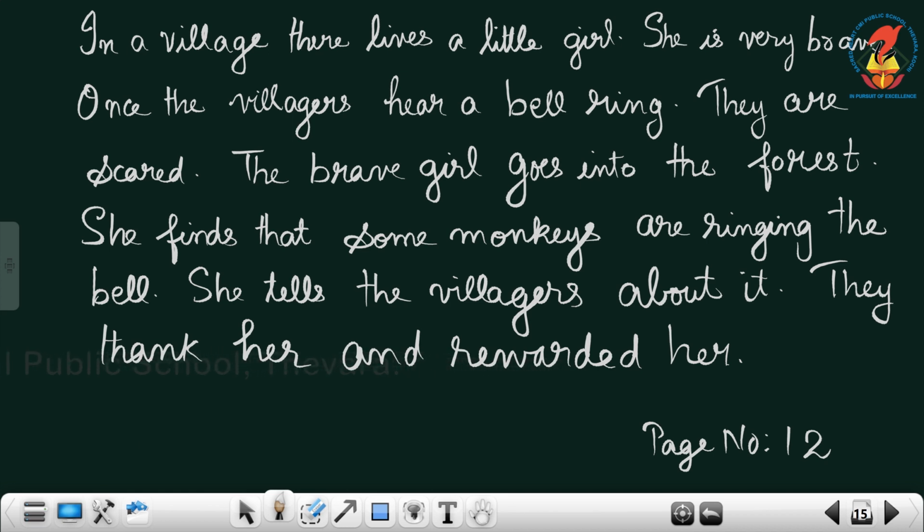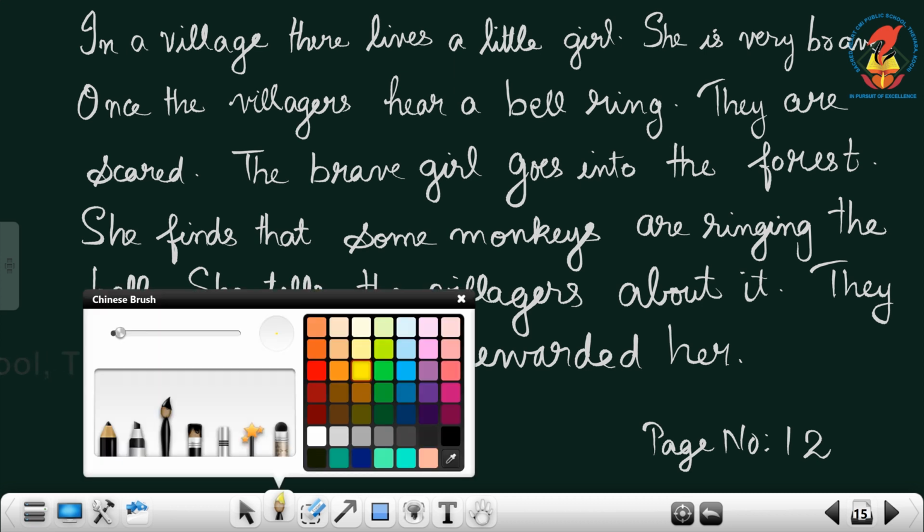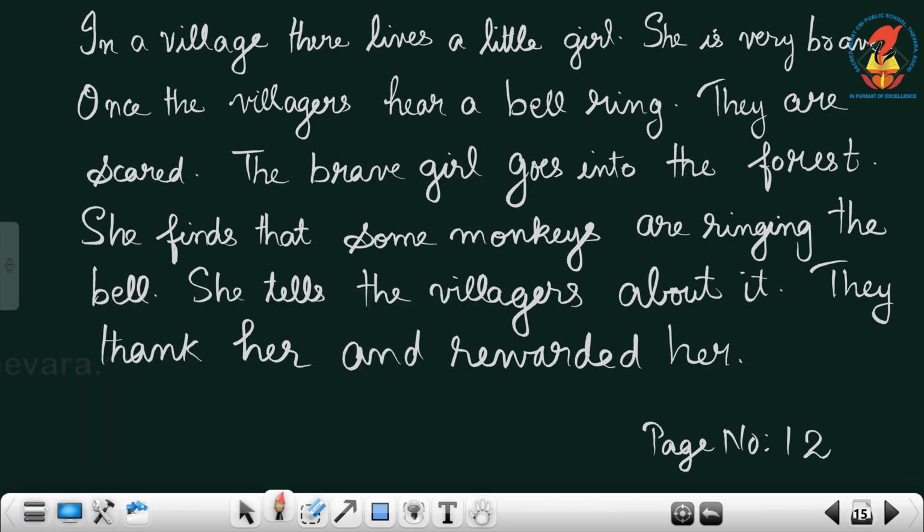So, how will you write it? Now, you have to write it the correct way, that is, starting with a capital letter. See, in, I capital. In a village, there lives a little girl. After that, a full stop should be there. She is very brave. S capital, and after that there should be a full stop.